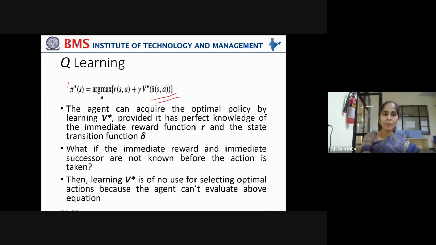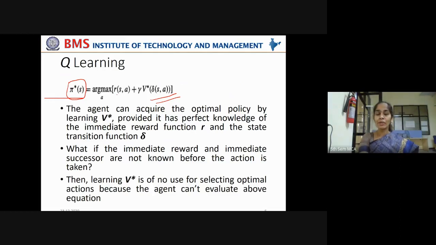The optimal control policy pi star to move from a board state or to move from a robot state, from one state to another state, what would be the optimal control policy? It is nothing but maximizing what?